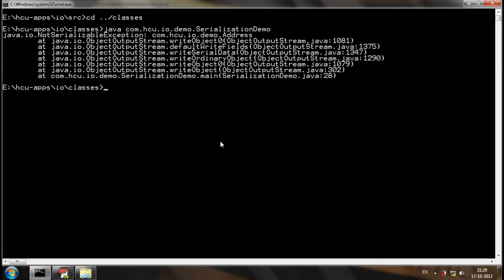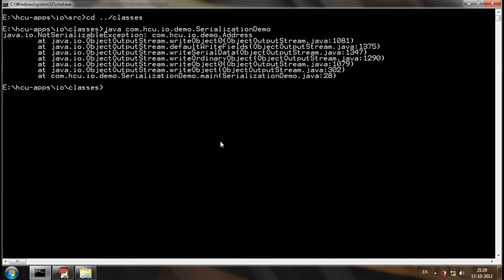So in an ideal scenario, if there are attributes in a specific class, then all the attributes of the class should be serializable. We don't know whether an address will be there.